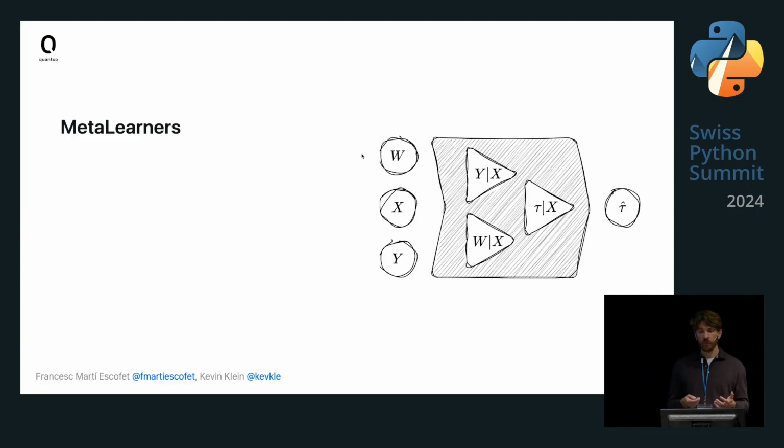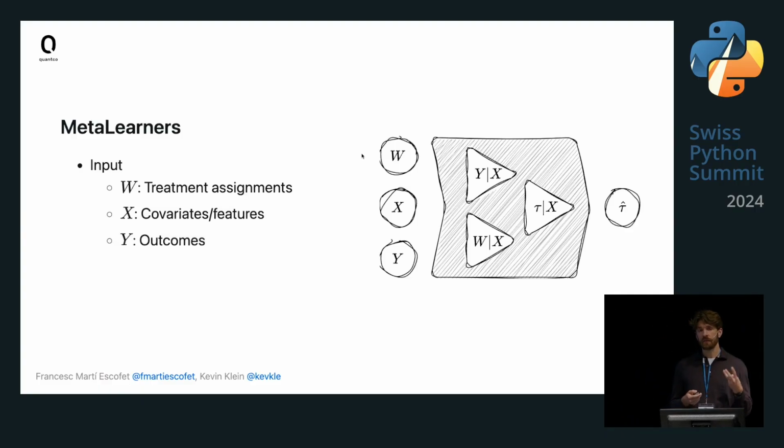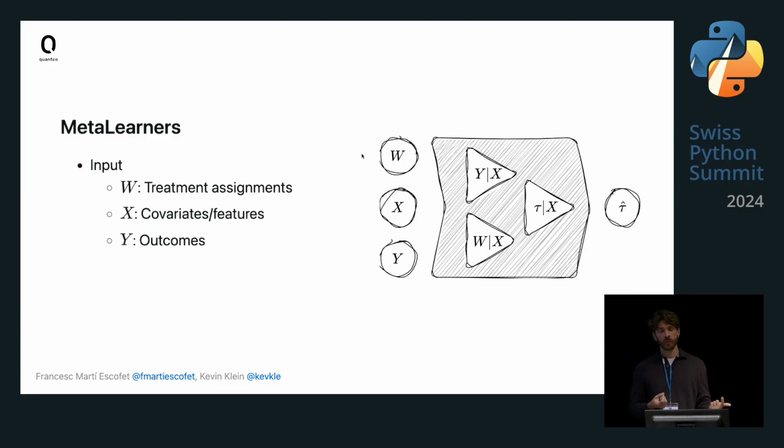And as we said before, we had 3 different kinds of information in our experiment data set, and this happens to be exactly the kind of information that a meta-learner consumes. So firstly, we have the treatment assignments, whether a student did receive coaching or not. Secondly, we have the covariates, the properties of the student and the school. And lastly, we have the outcomes, the GPAs of every respective student months after the intervention.